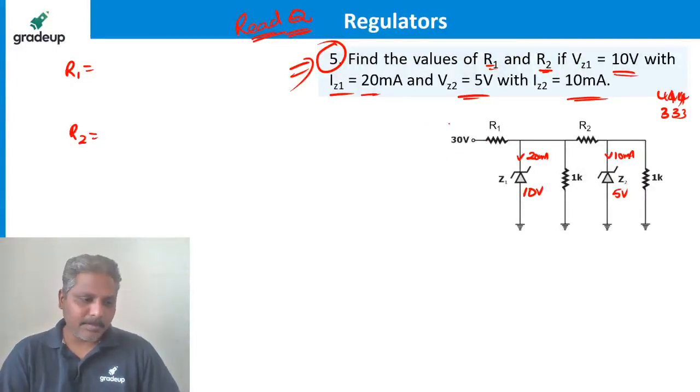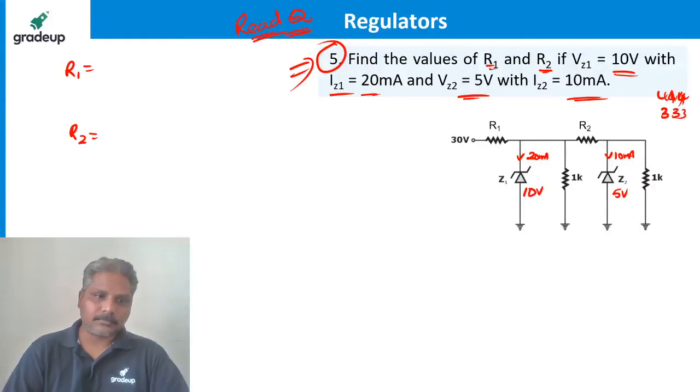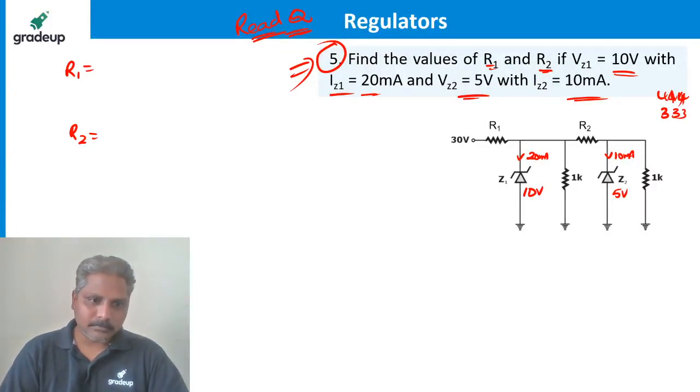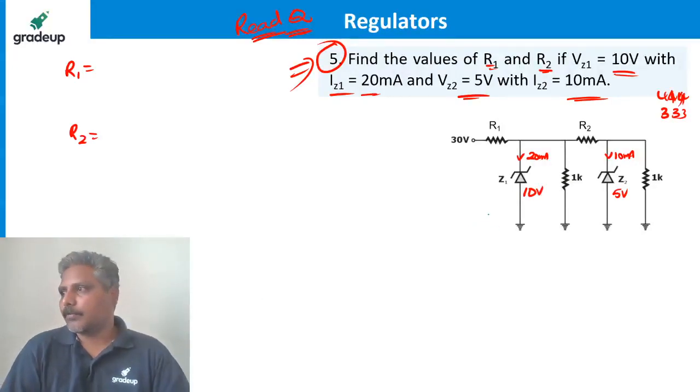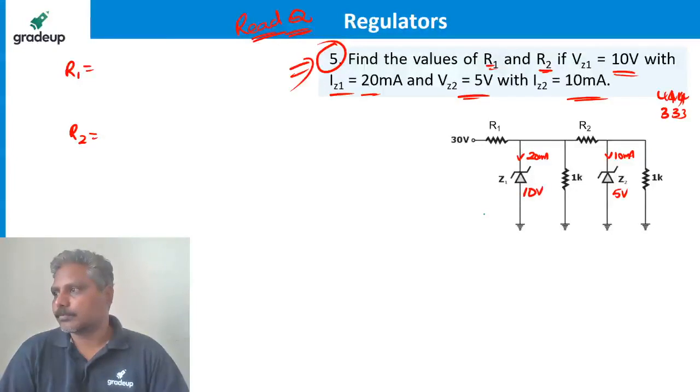Masum Panda says 444 and 333. Yashan Kumar says 0.66K for R1. Deepa says 444. Many people are saying 444 and 333. Maybe correct. Check it.